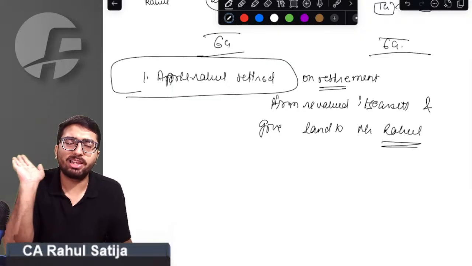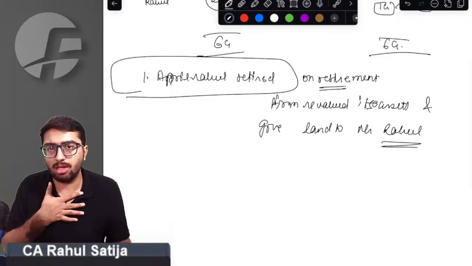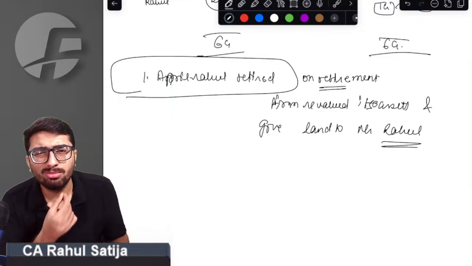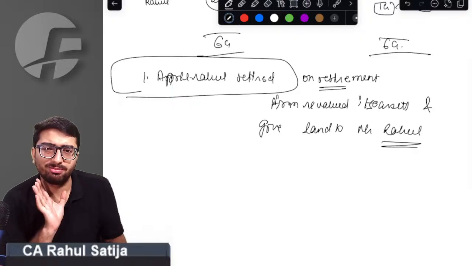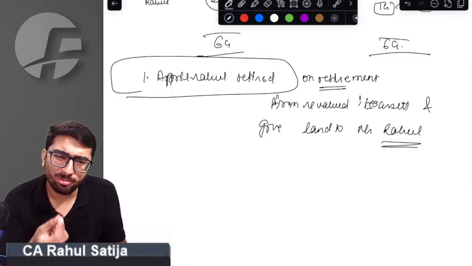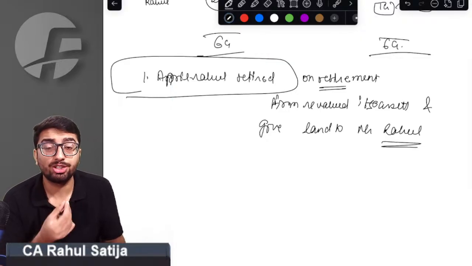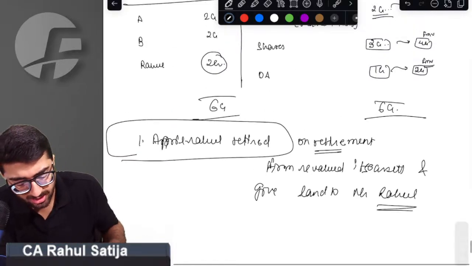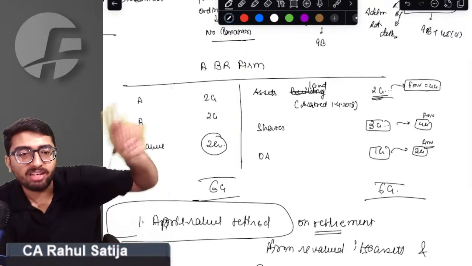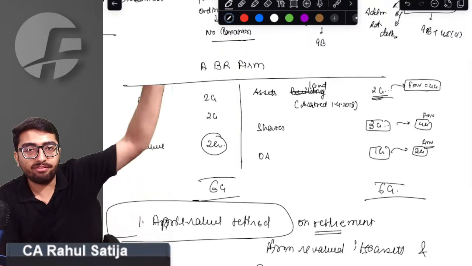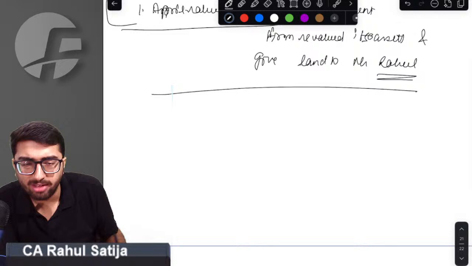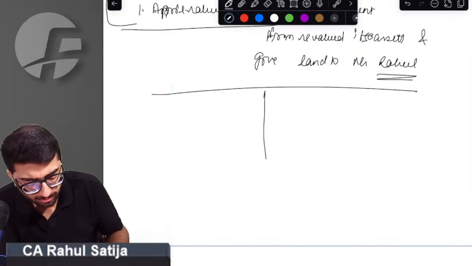Sir, first of all, what does the Act ask us to do, what are we required to do? First thing, assume that the asset has not been given to the partner. Then what taxation implication would there have been? Government wants us to know. So just imagine if this land would not have been given to the partner and would have been sold to an outsider, then there would have been a certain tax implication. What tax implication would there have been?